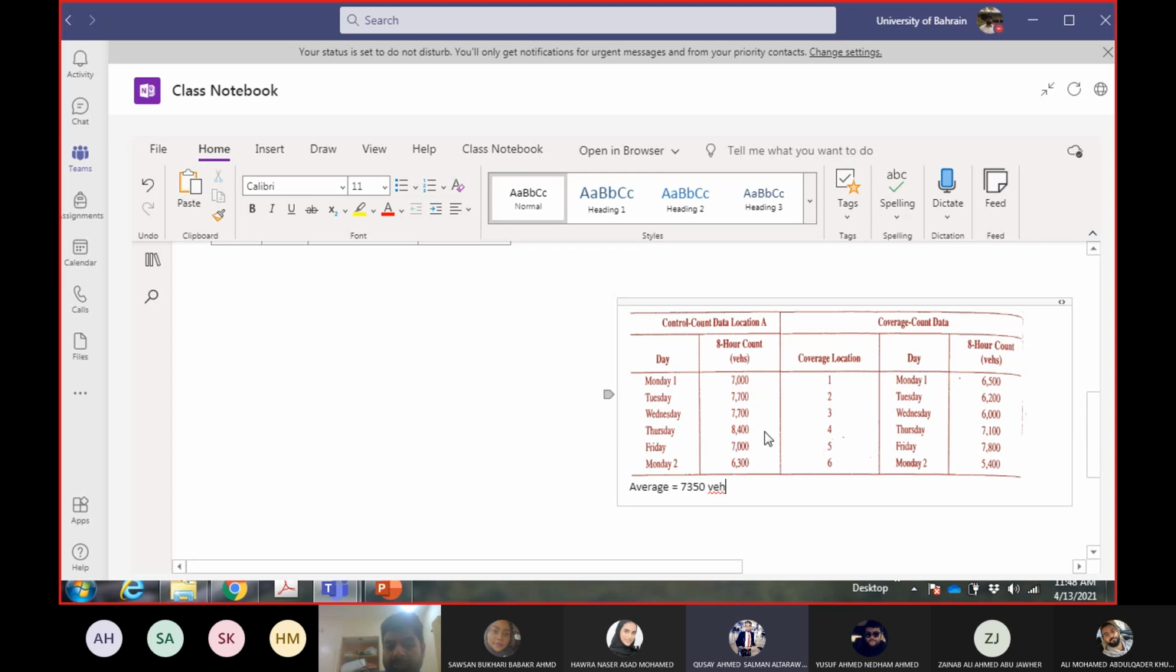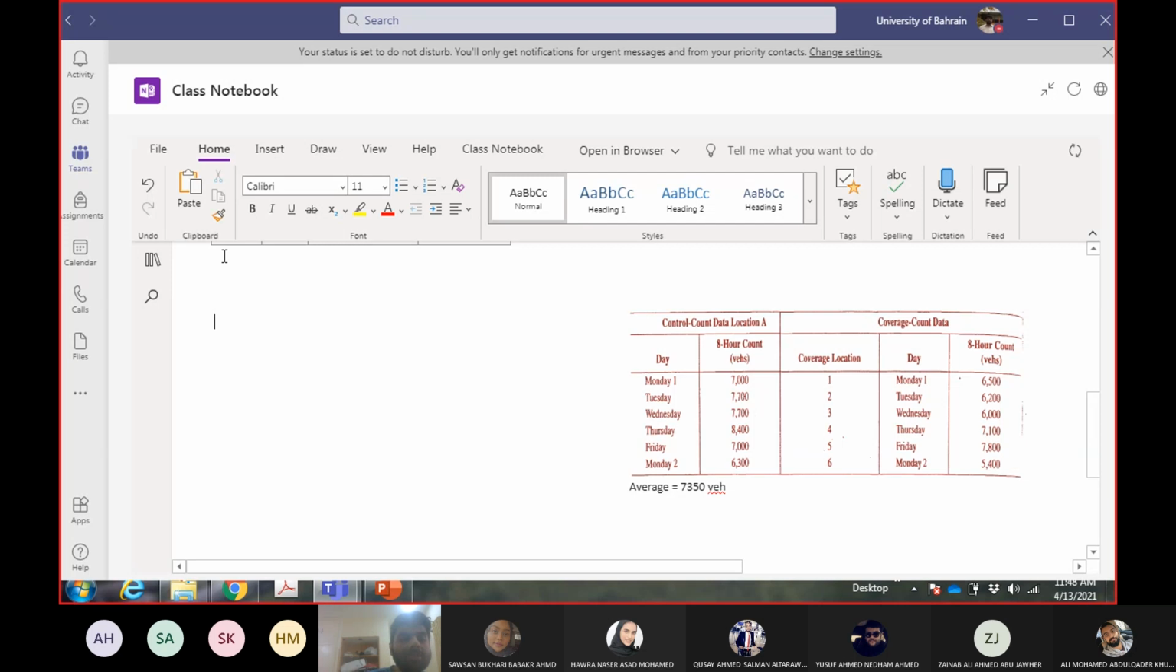Now we can see the daily variation on the control count location, and we have the average value for the control count location as well. Now, how to get the average weekday count for the coverage count locations? For a coverage count location, each location has only one value. So how to calculate the average? To calculate the average, I will calculate the adjustment factor for each day, using the control count location data.